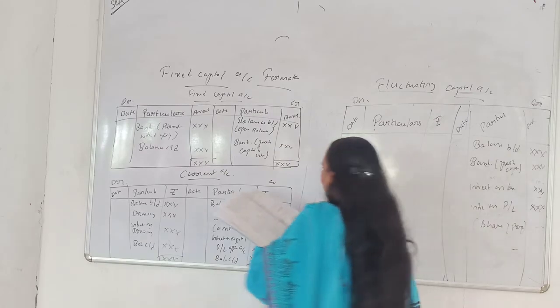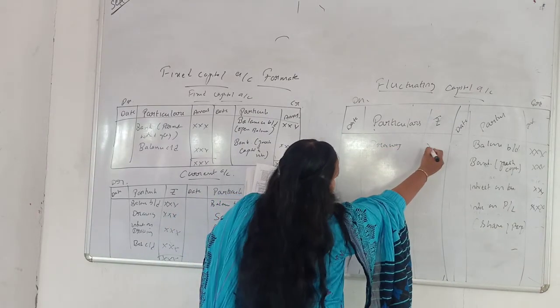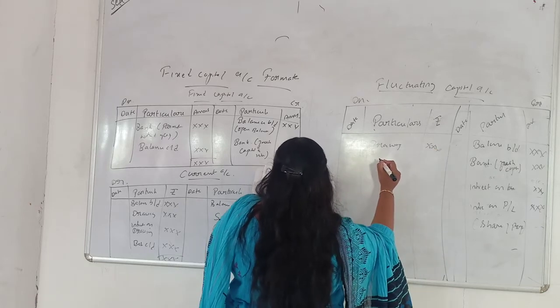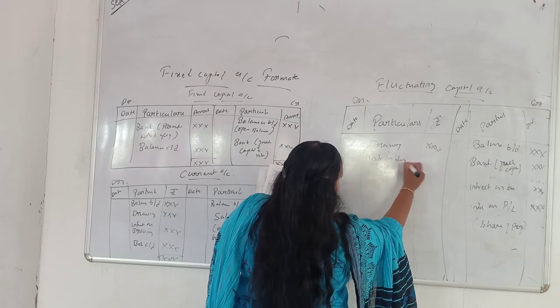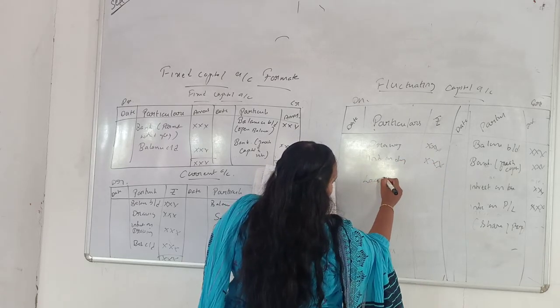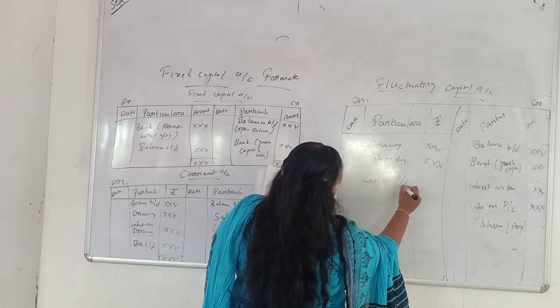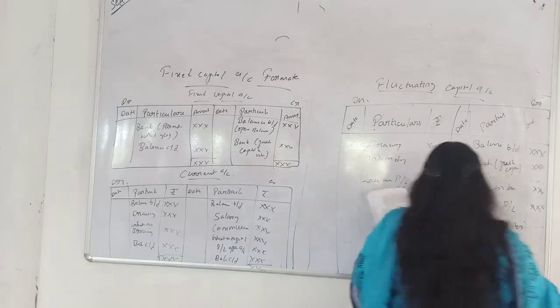Here, what you have to enter? Drawings. Then interest on drawings. If any loss has occurred, and salaries, sorry, I forgot to say that.